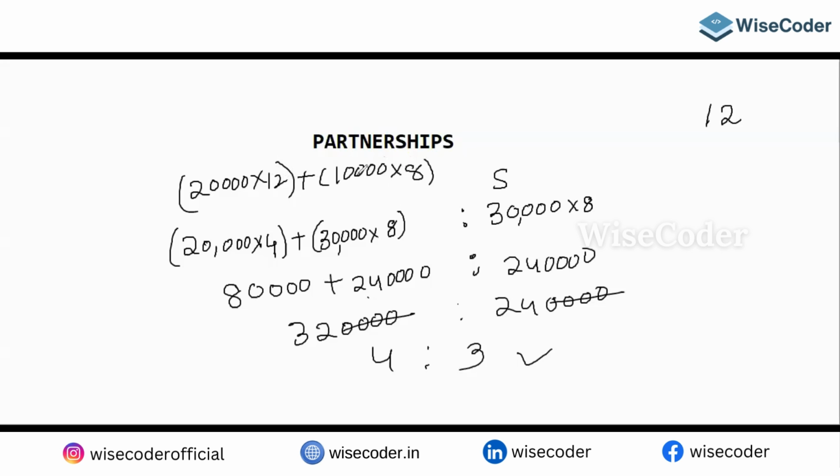That will give you 10,000 into 8, and 30,000 into 8. If you calculate this also, you end up with the same thing. 12 to 24, 8 to 8. 24 plus 8 is 32 only, yes or no? So guys, you end up with the same answer. So be conscious while solving it.